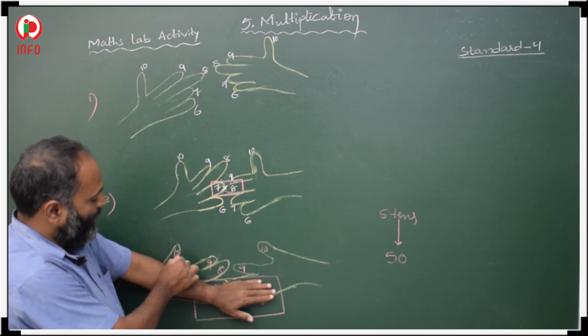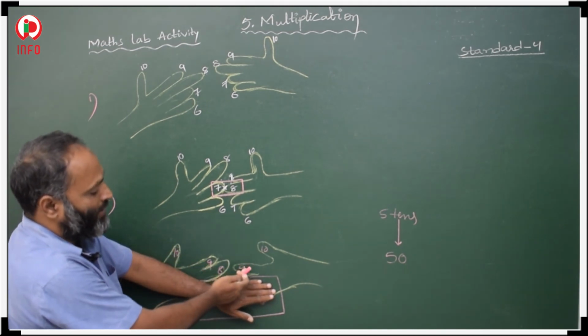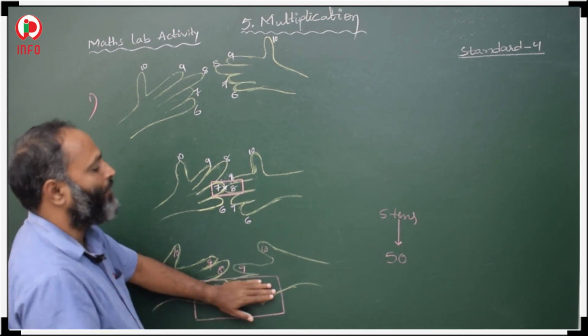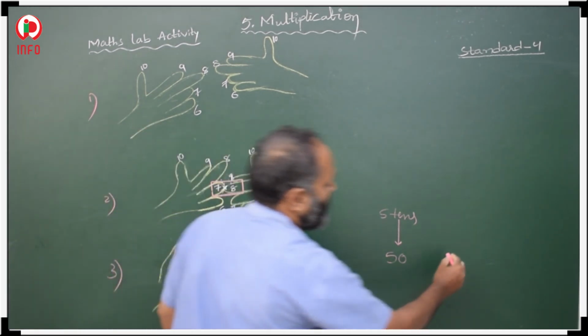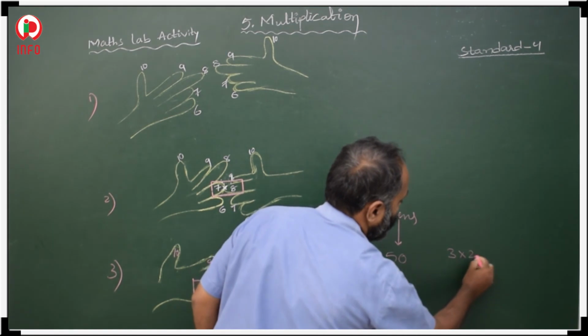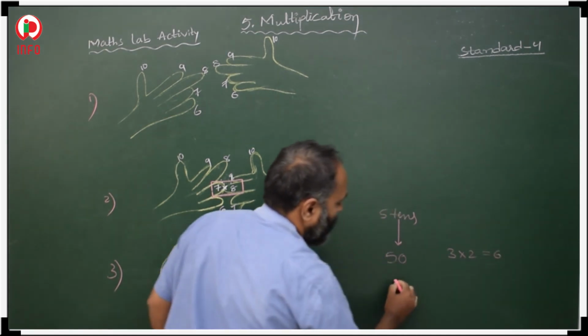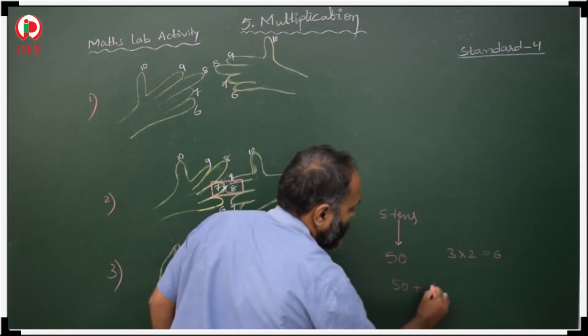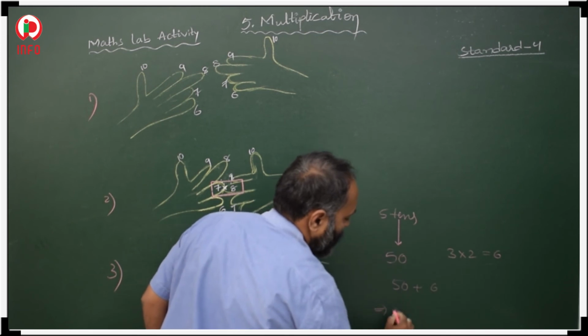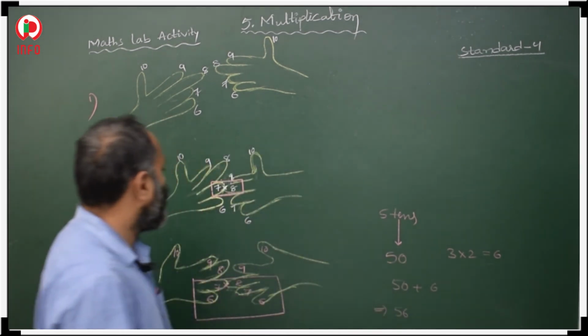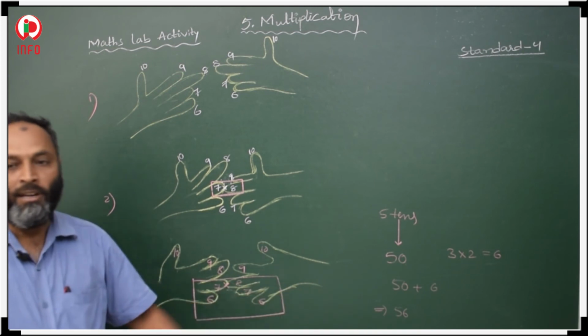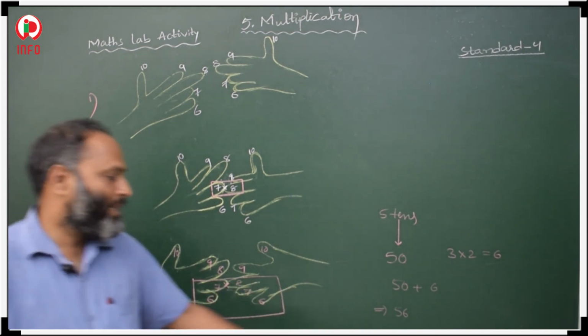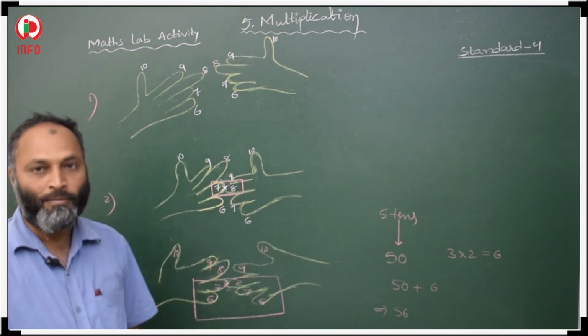Then above, how many fingers are there? On the left side 1, 2, 3. On the right side 1, 2. Now you find 3 into 2. 3 twos are 6. Now you add 50 plus 6. What is 50 plus 6? 56. Then 7 eights are 56, you will get in this way.